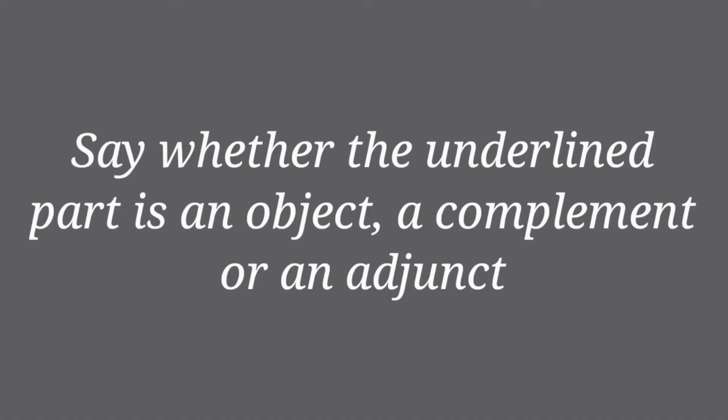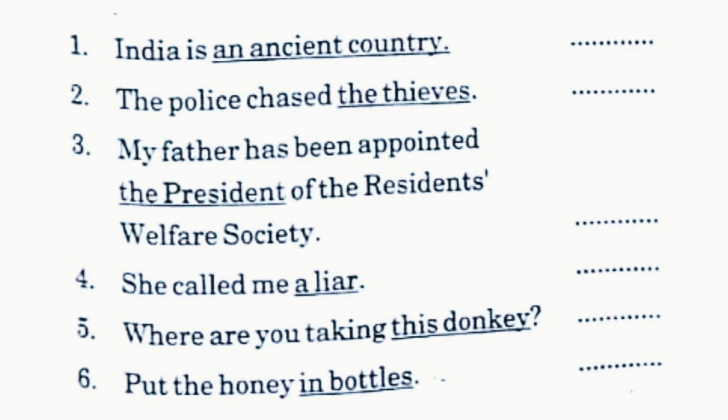Question number 2. Say whether the underlined part is an object, a complement or an adjunct. First sentence. India is an ancient country. India is what? An ancient country. So, an ancient country is a complement. Second, the police chased the thieves. Whom the police chased? The thieves. So, the thieves are an object.